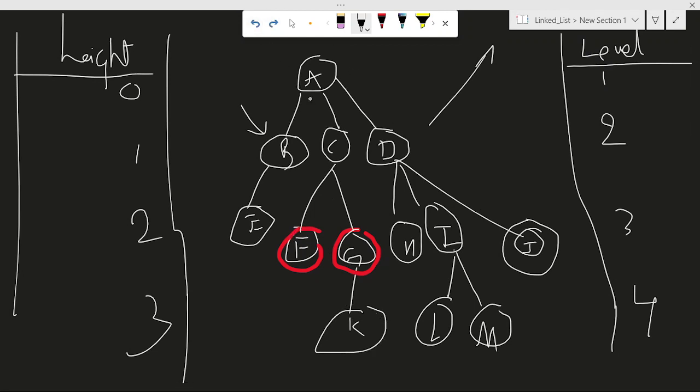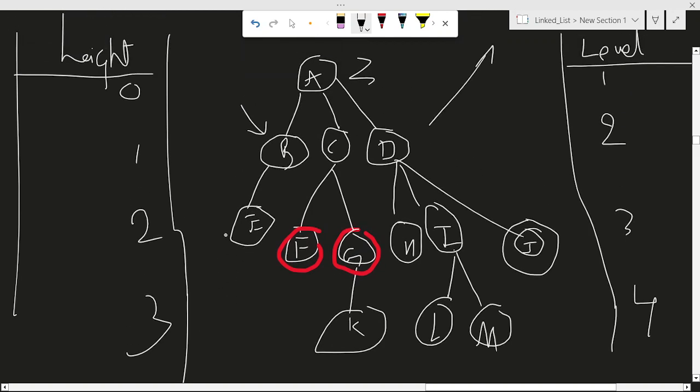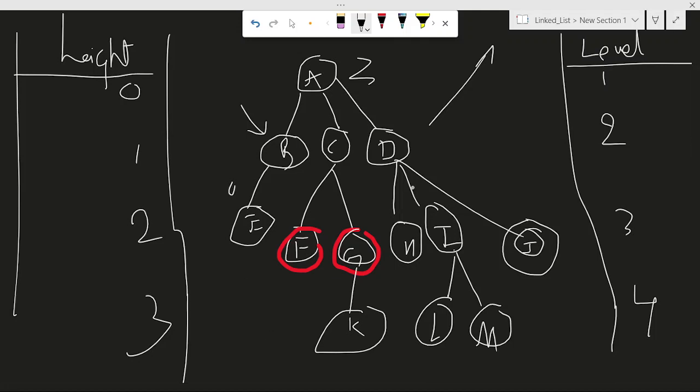And then degree of node. Degree of node means number of children. What is the number of children of A? It has 3 children. So its degree is 3. Okay. How many children does E have? E has no child, so its degree is 0. So you can write for all other nodes like that. For C, what is the degree? 2. So the number of children of a particular node is its degree. So I can define it like that.